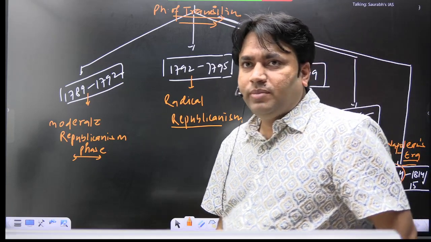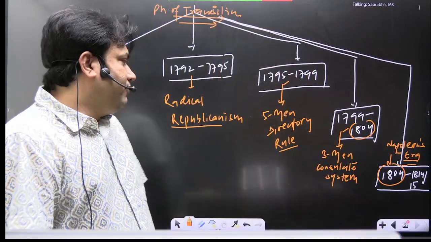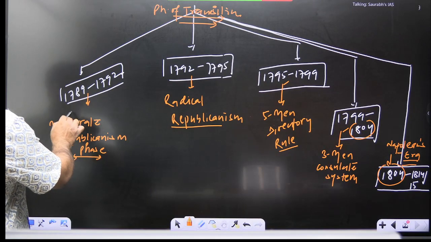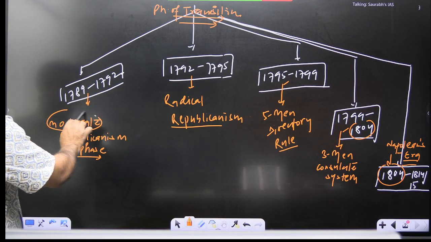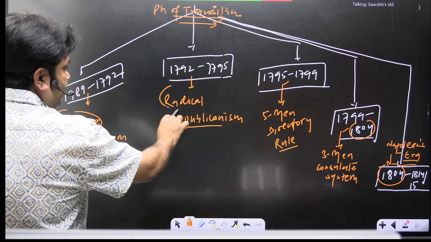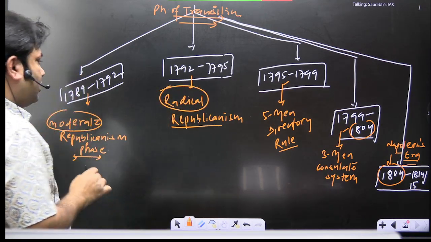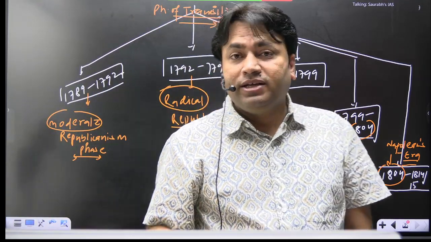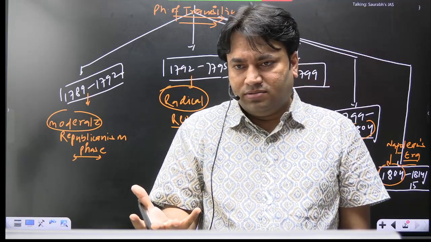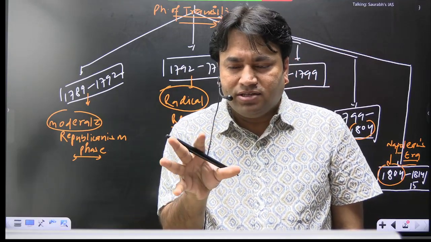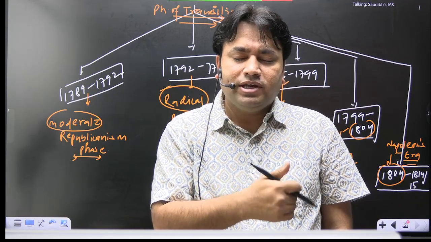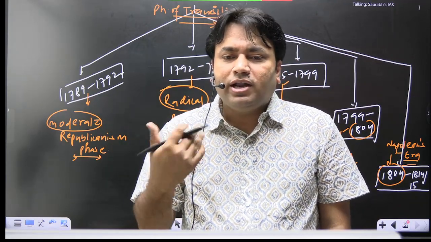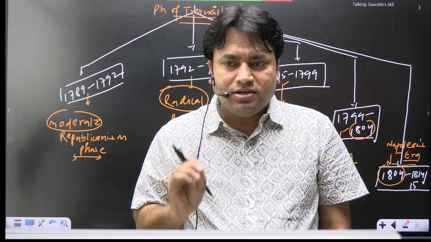Now I'm asking you some basic questions. We are calling this phase moderate republicanism, and we are calling this phase radical republicanism. So what is the difference between moderate and radical? I will make a comparison. It is not an exact comparison, but I think you will clearly understand some words.